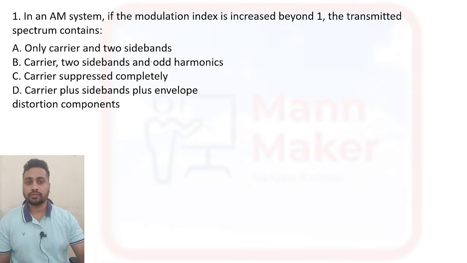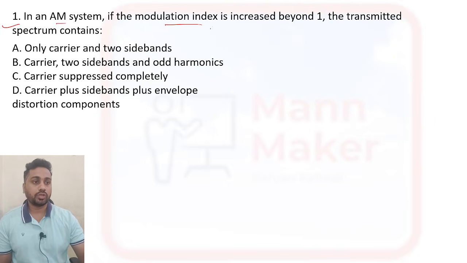So we'll start, as we have completed all the things already. Today we'll see what kind of level of question there is in the exam, and we are going to discuss that kind of question. Question number 1. In an AM system, if the modulation index is increased beyond 1, the transmitted spectrum contains. So AM, that is amplitude modulation.